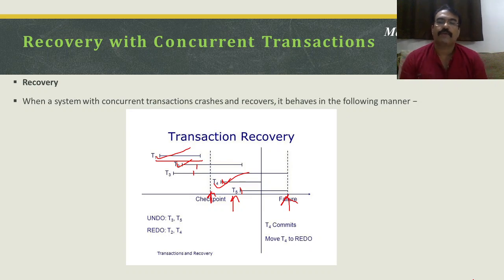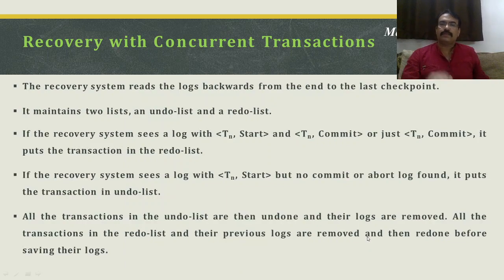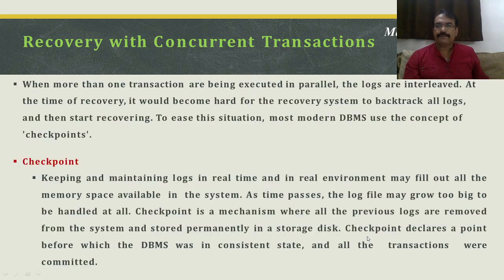So we only have to roll back T3 and T5. Here it is written: undo only T3 and T5, and redo T2 and T4. The changes we can do in the log. So this way, the same explanation is given here.